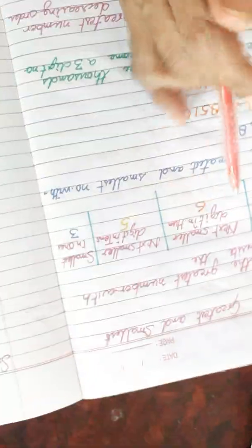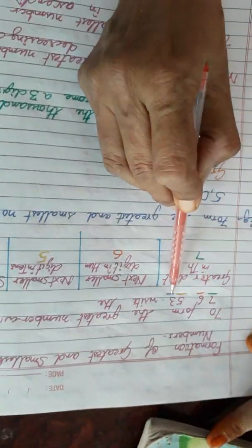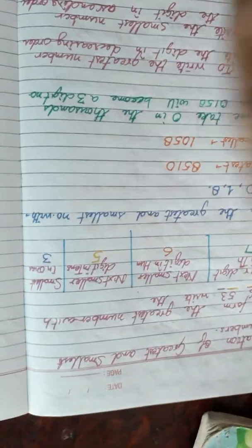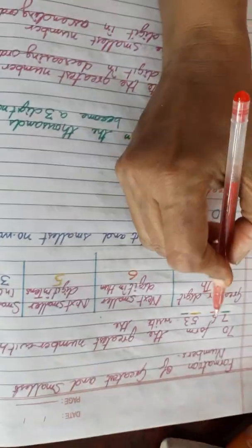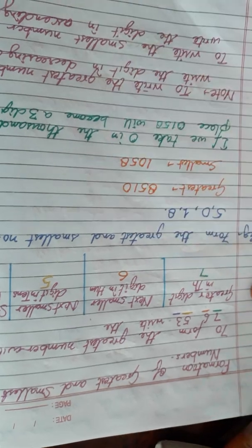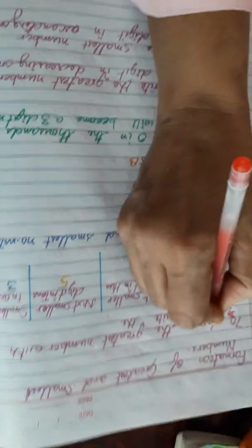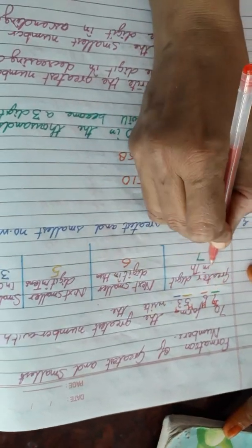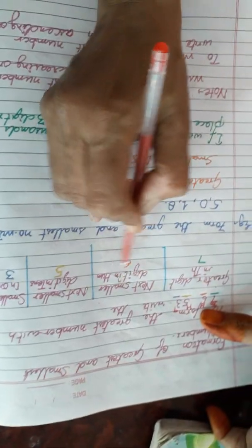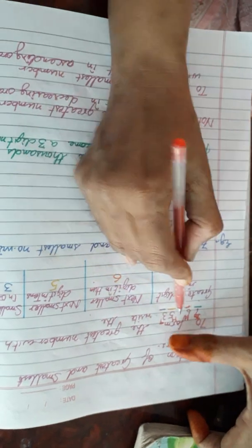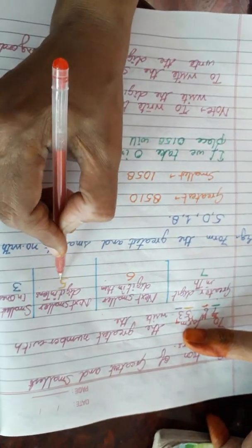Now we will read the formation of greatest and smallest number. To form the greatest number with 7653, first of all, you have to write the greatest digit in 1,000. The greatest digit in 1,000 is 7. Then the next smaller digit in 100, 6. Then the next smaller digit in tens, 5.